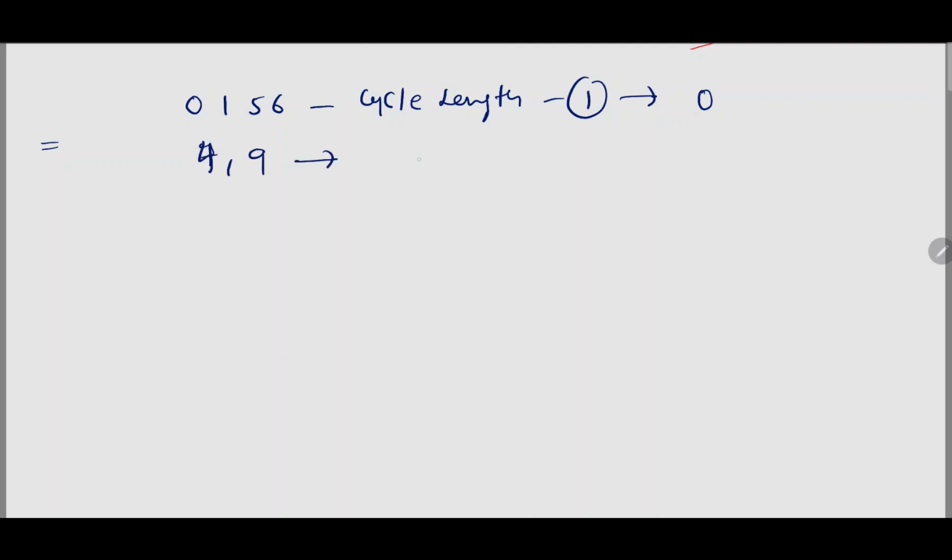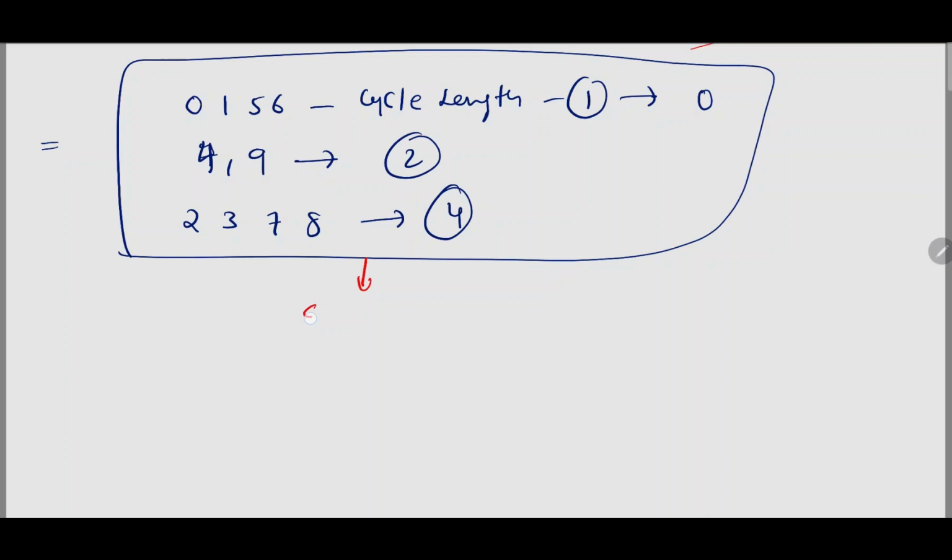Now let us summarize what we have discussed till now. Some numbers are fixed. Those numbers are 0, 1, 5, 6. Cycle length will be 1. And for 4 and 9, the cycle length will be 2. For numbers such as 2, 3, 7 as well as 8, the length of the cycle will be 4. Up to this you have understood clearly, right? That's the entire system.